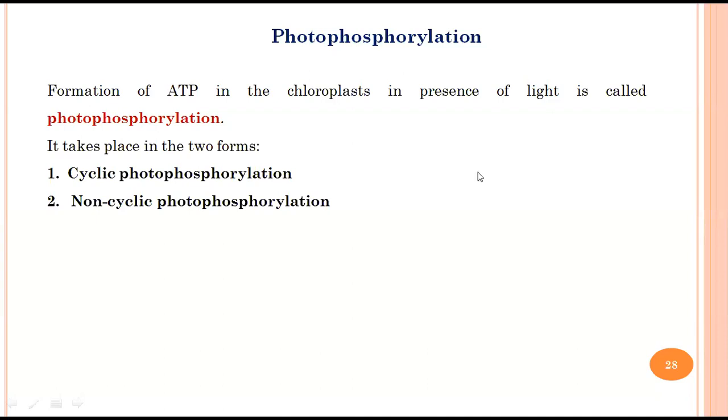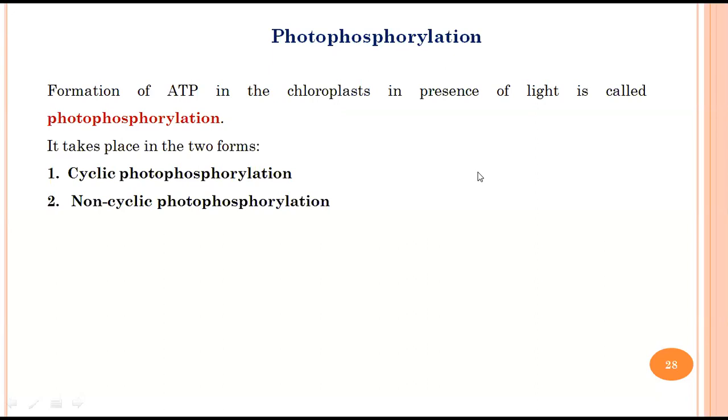So yesterday also we discussed something called photophosphorylation. What is photophosphorylation? It is nothing but synthesis of ATP in the presence of light. Simple. Define photophosphorylation: that is all you need to write, synthesis of ATP in the presence of light. It is called photophosphorylation, which is a very important step in photosynthesis.